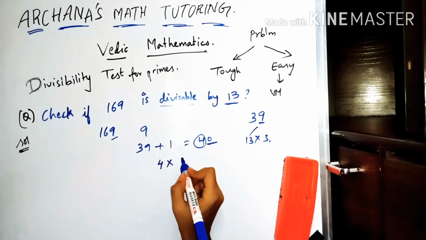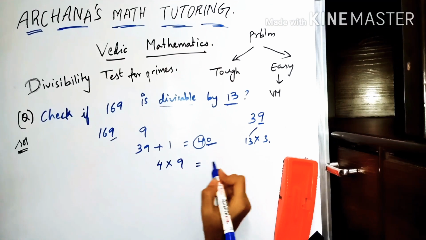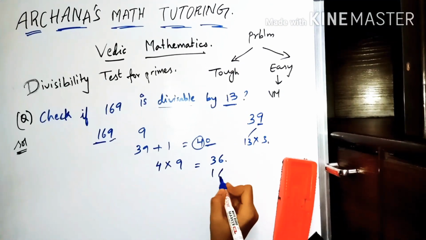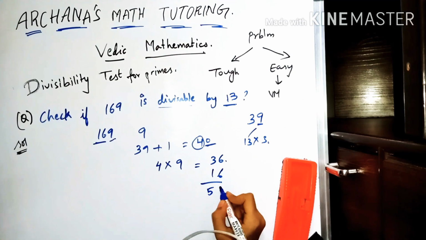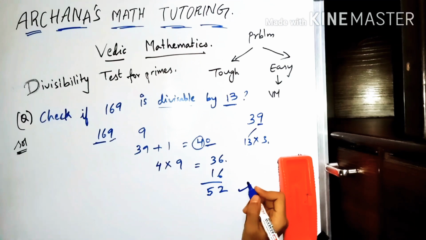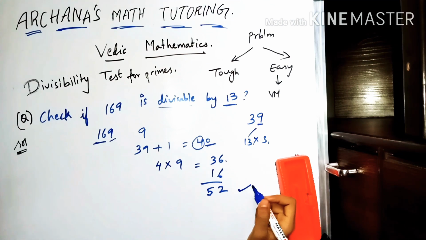Multiply it with the last digit of the number, which is 9. So you will be getting a 36. Now the remaining number is 16. Add 16 to this. This is 52. 52 is divisible in the 13 table. So 169 is also divisible in the 13 table.